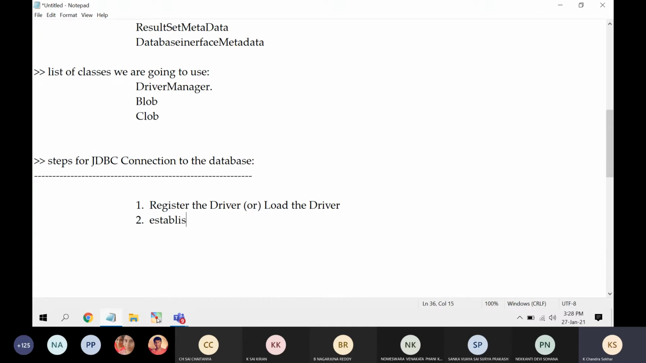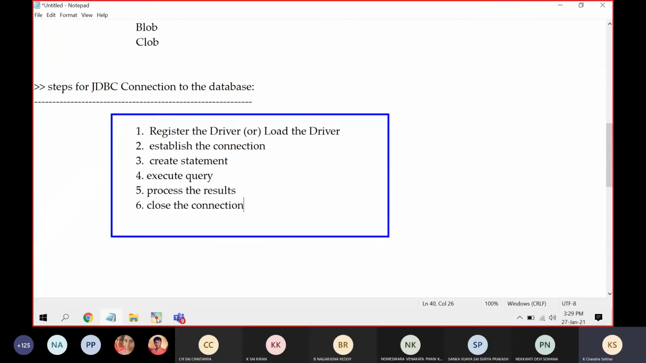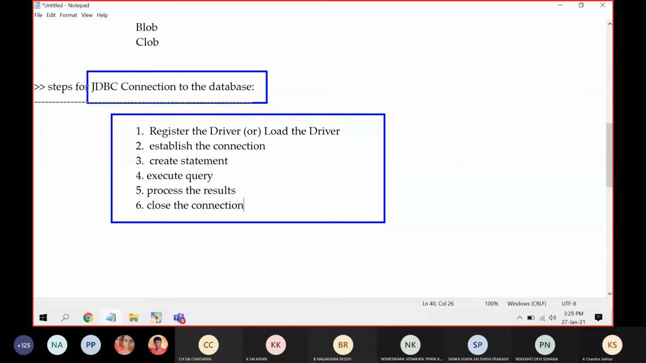Second step is establish the connection. Third one is create statement. Fourth step is execute query. Fifth step is process the results. Sixth step is close the connection. These are the steps we are going to follow to write any JDBC application.